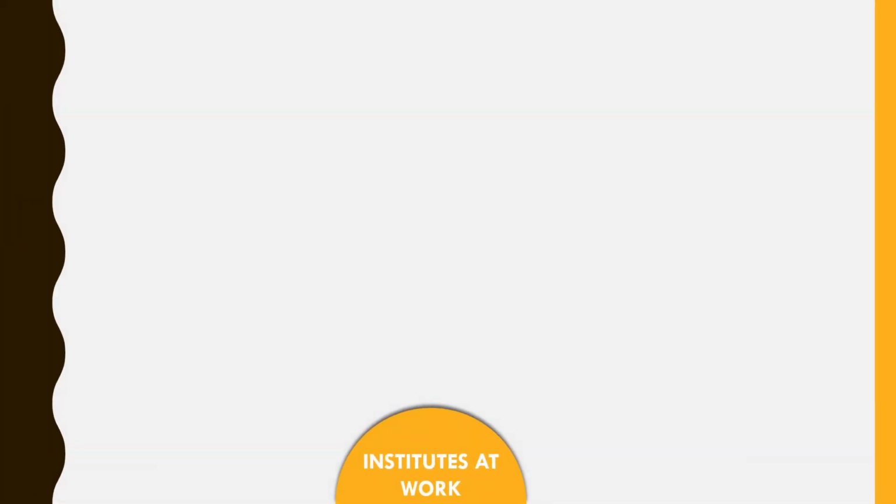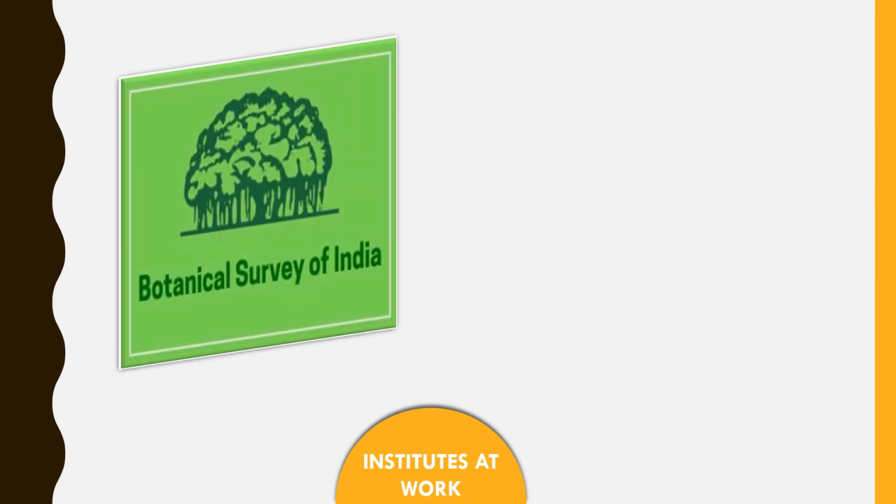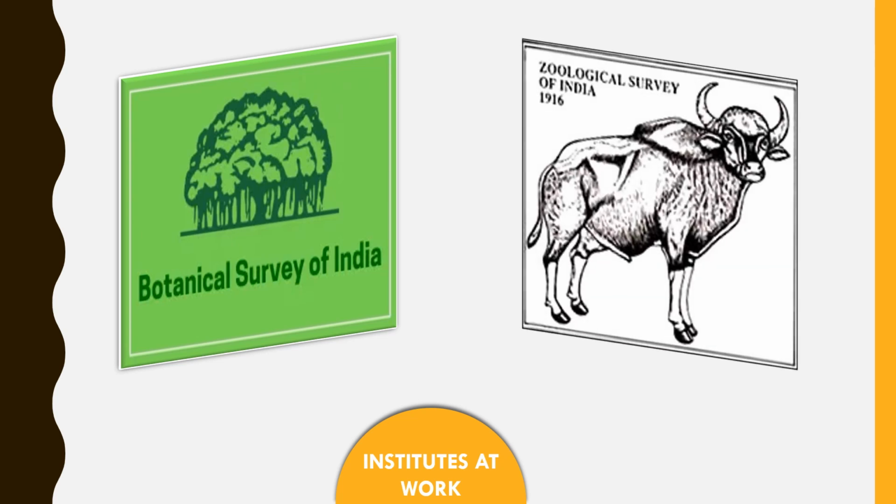Institutes at work. The institutes that work for the survey and conservation of various plants and animals in different parts of India are the Botanical Survey of India, which was established in 1890, whereas the Zoological Survey of India, which was established in 1960, studies animals. In case you find an unfamiliar plant or animal in your surroundings, you can communicate with these institutes to obtain more information about it.